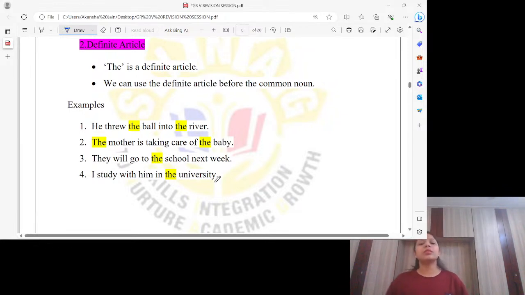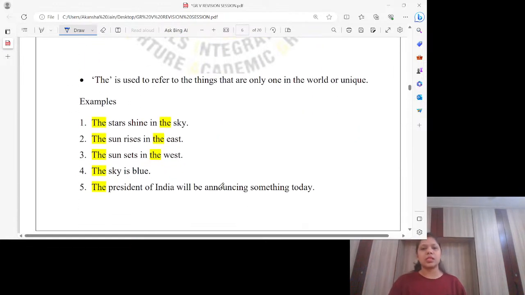Okay. He threw the ball into the river. We are talking about the specific ball in the specific river where he threw the ball. His specific ball. The mother is taking care of the baby. Of course, the mother will take care of her own baby and the baby will talk about his own mother. We are talking about the specific one. They will go to the school next week. That means their own specific school where they study. I study with him in the university.